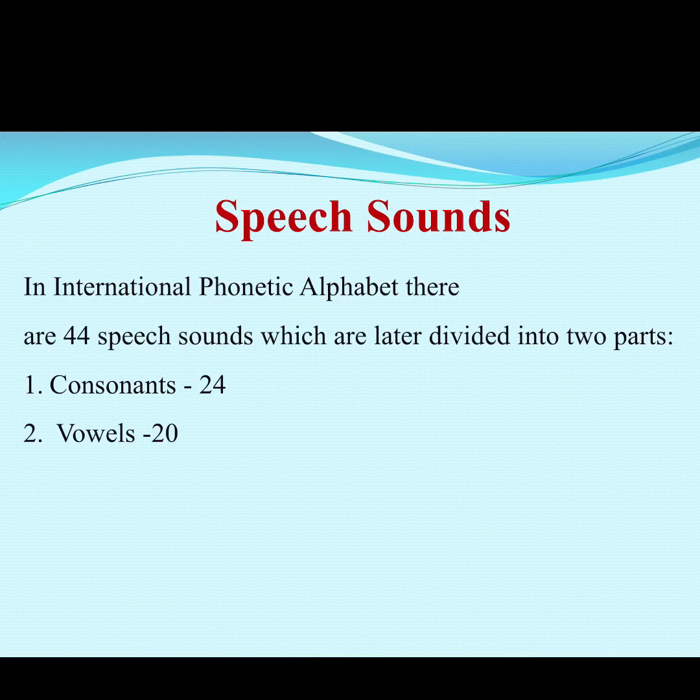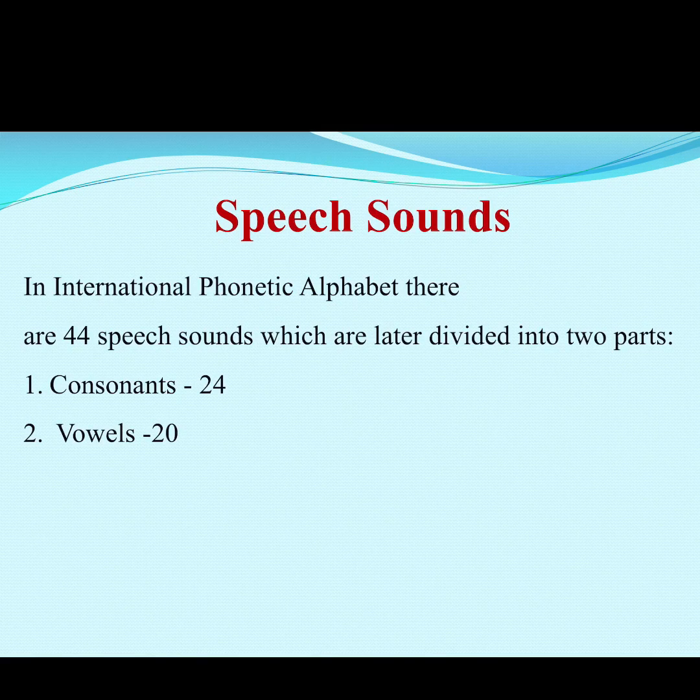Now, the next slide is about speech sounds. In RP English, or we can say IPA, the International Phonetic Alphabet, there are 44 speech sounds which are divided into two parts as consonants and vowels.